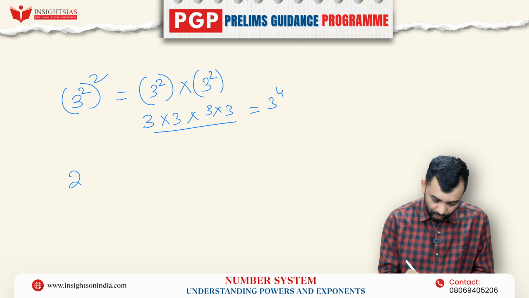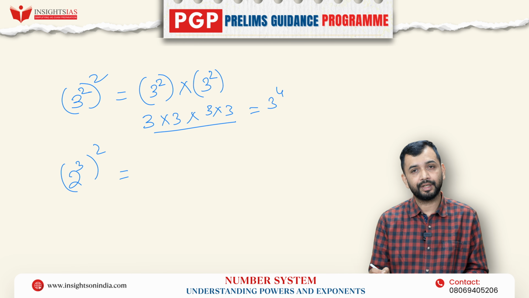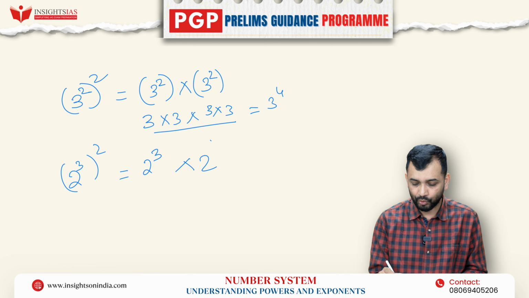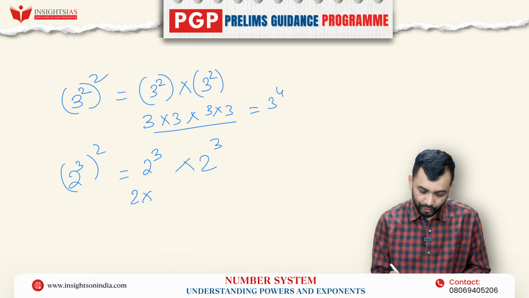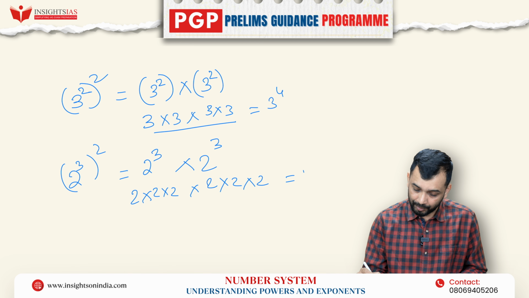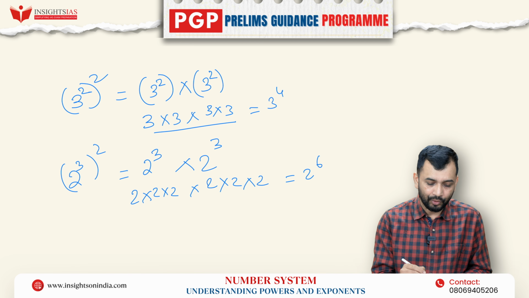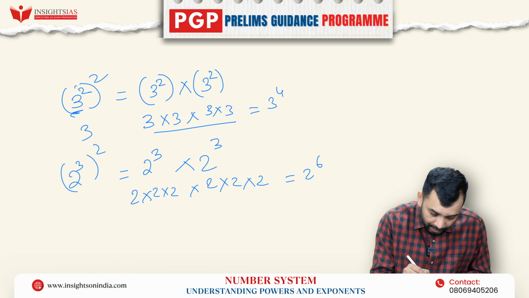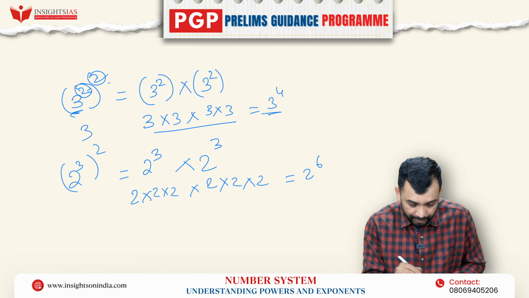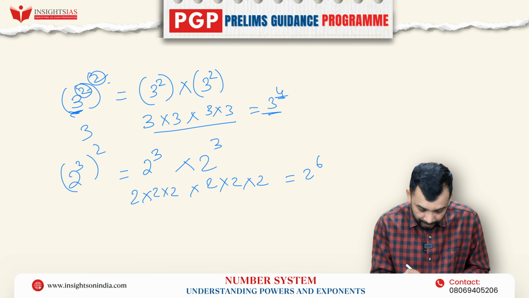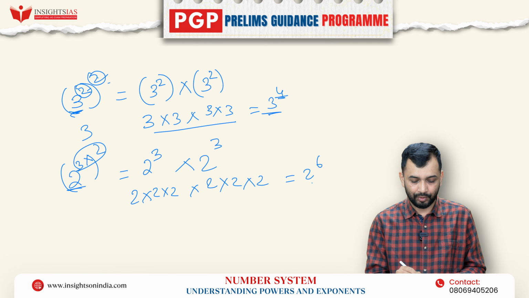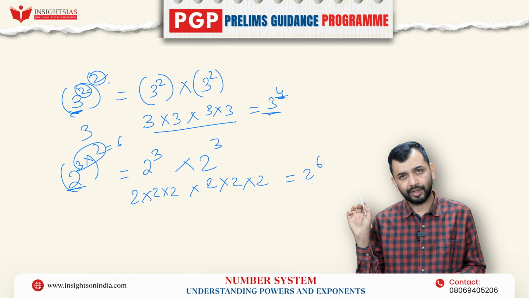Similarly, let's say I have 2 cube whole square. What is the meaning of it? It is square, so I am expanding 2 cube, 2 cube. This 2 cube can be written as 2 into 2 into 2, and again this 2 cube can be written as 2 into 2 into 2. So in total it will be 2 to the power 6. So what I can directly do is keep the same base as it is and multiply the two powers. Keeping the 3 as it is, 2 into 2 is 4. Similarly here, 2 is the common base. Keep the 2 as it is, you multiply 3 into 2, that will be 6. So directly write it as 2 to the power 6.